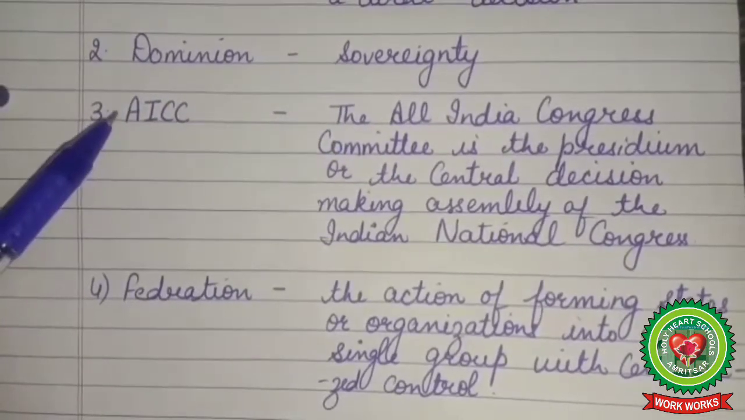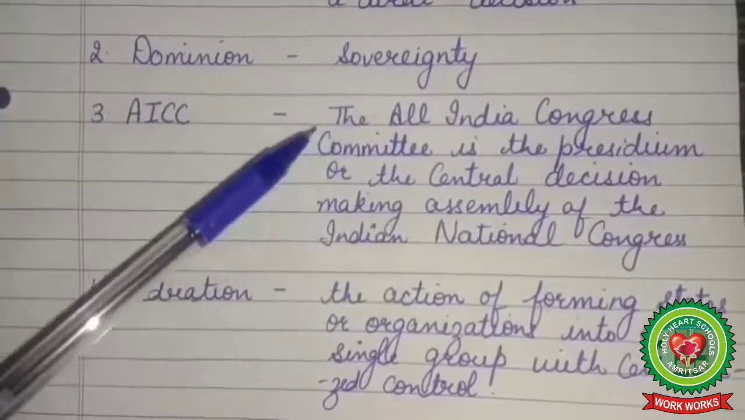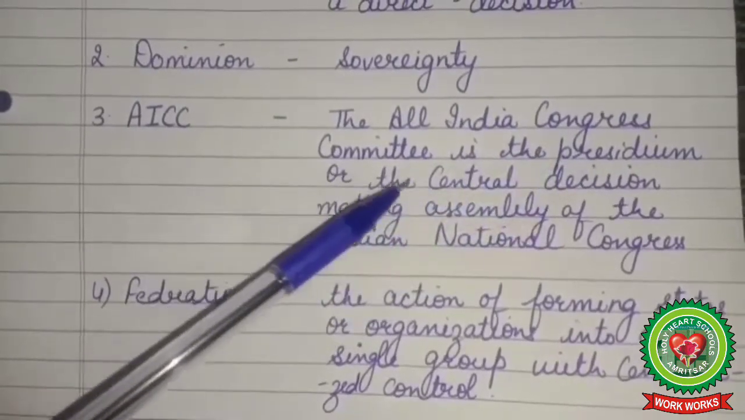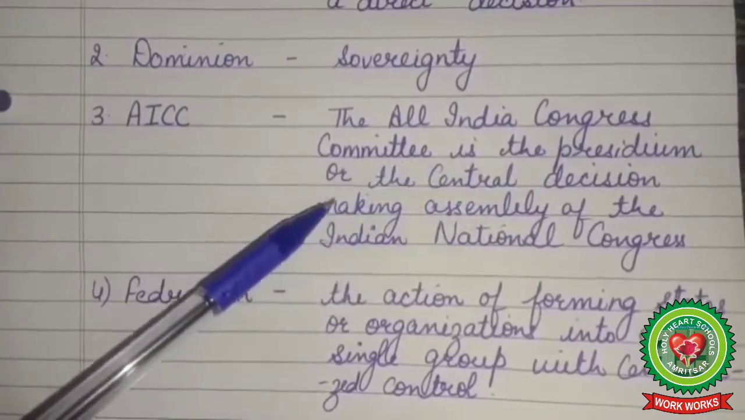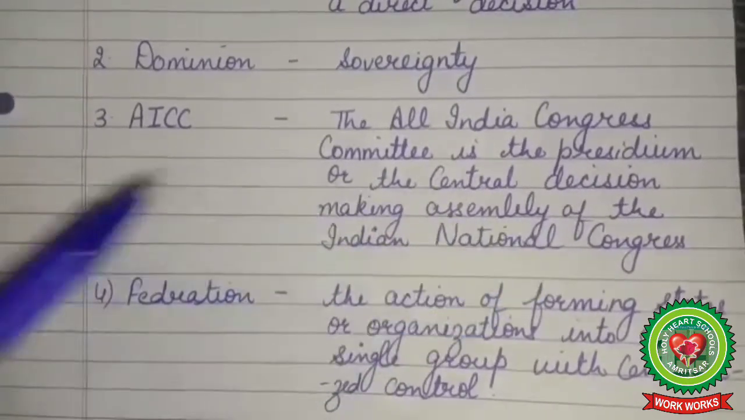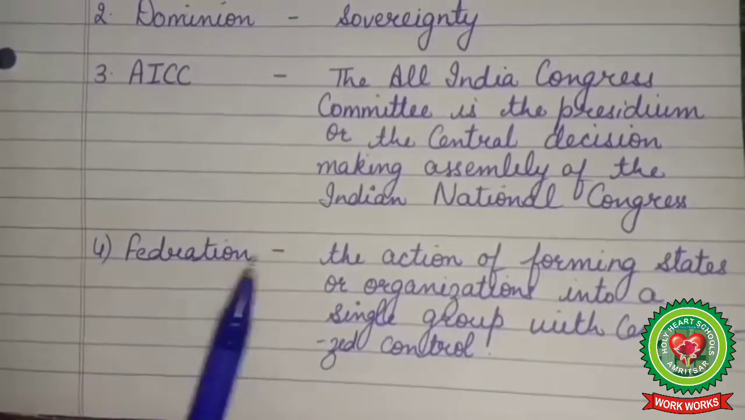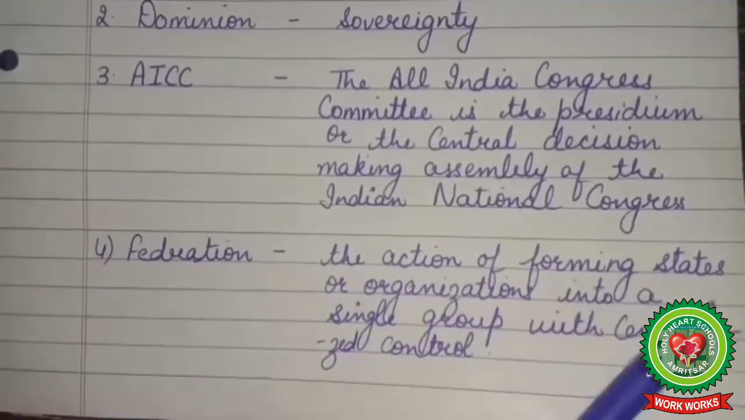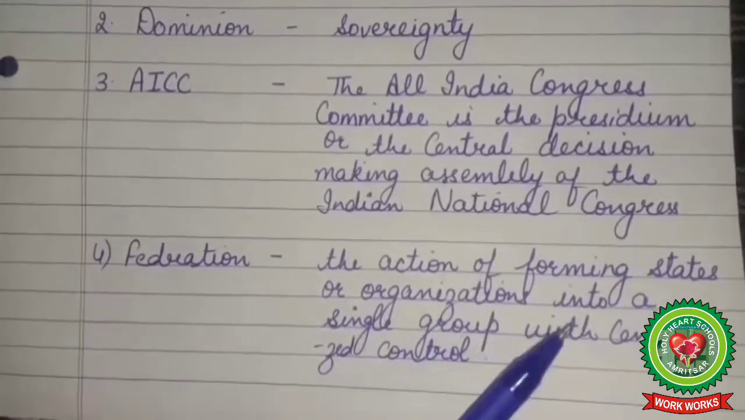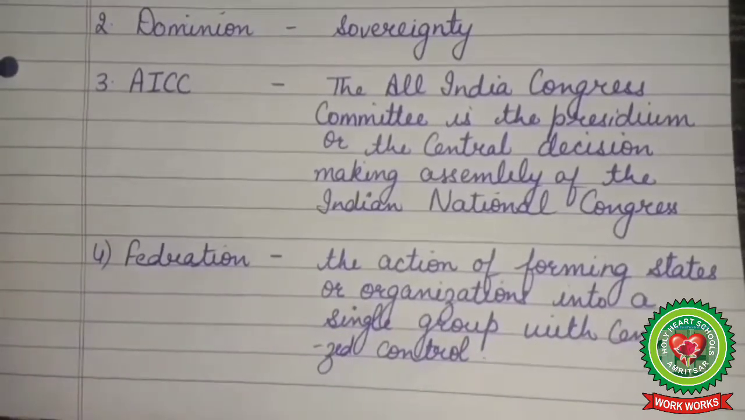Number 3, AICC. The All India Congress Committee is the presidium or the central decision making assembly of the Indian National Congress. Number 4, federation. The action of forming states or organizations into a single group with centralized control.